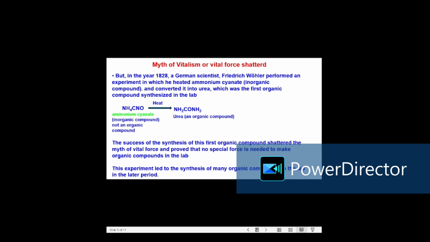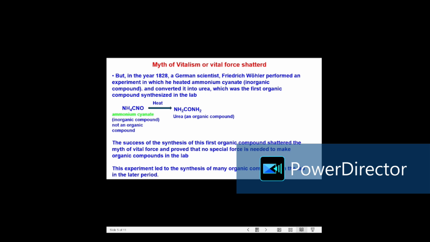With the success of the synthesis of this organic compound in the lab, the myth or the belief of vital force or vitalism was totally shattered, which means Friedrich proved that we do not need a special force to make organic compounds in the lab. After this, scientists started making many different organic compounds in the lab.